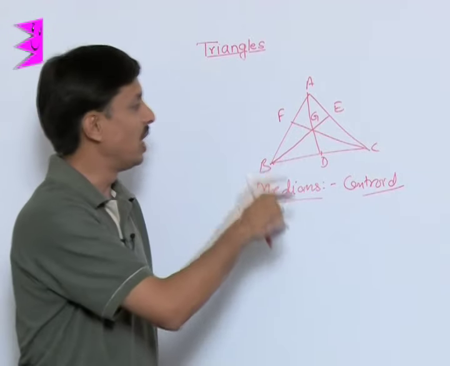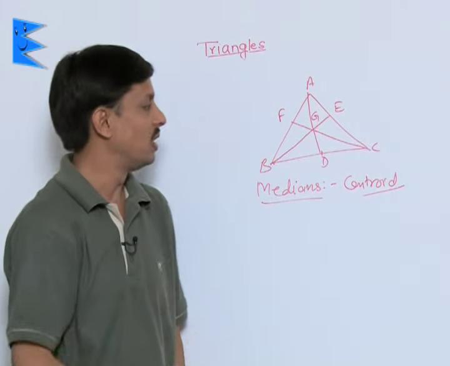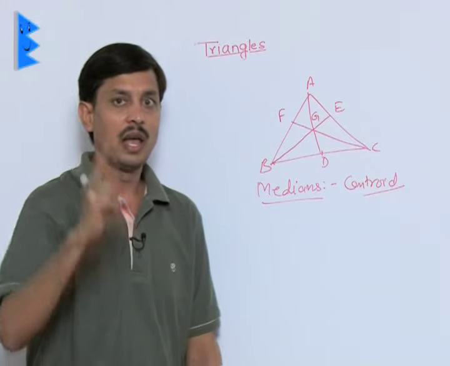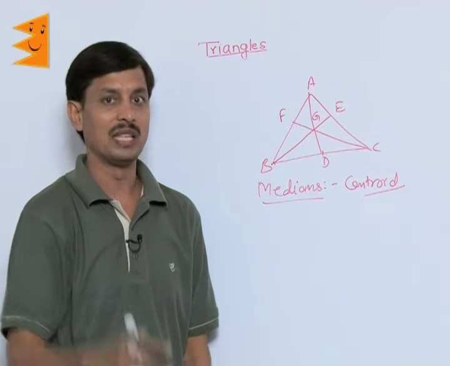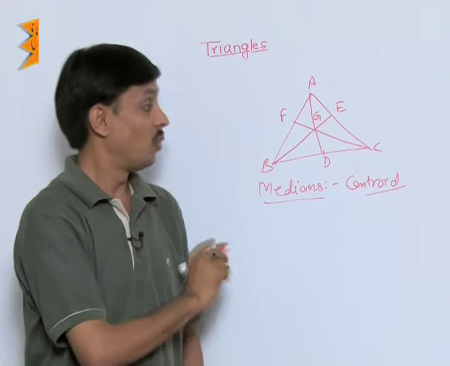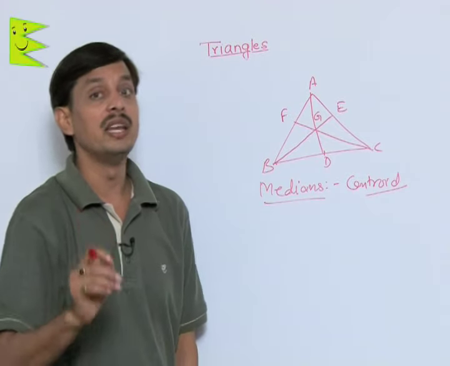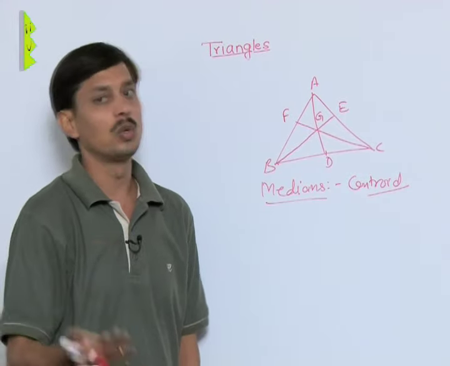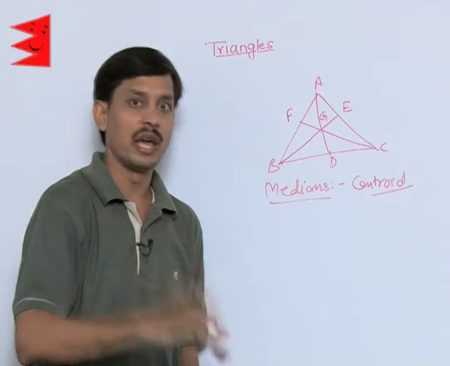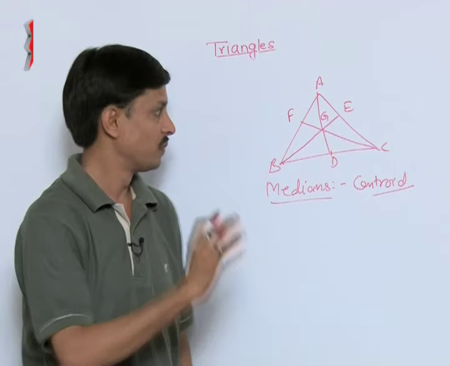We call this point where all three medians meet the centroid, and the centroid is always inside the triangle, whether the triangle is isosceles, equilateral, obtuse, acute, right, whatever it is.